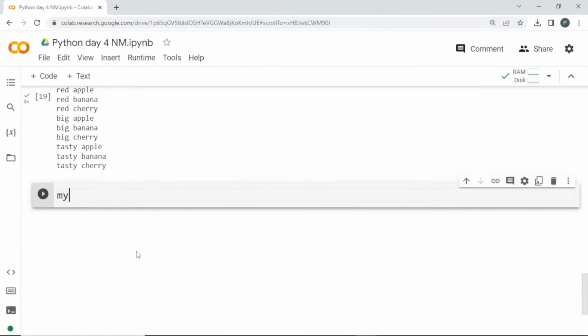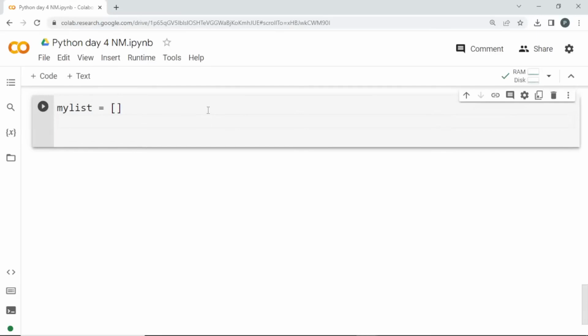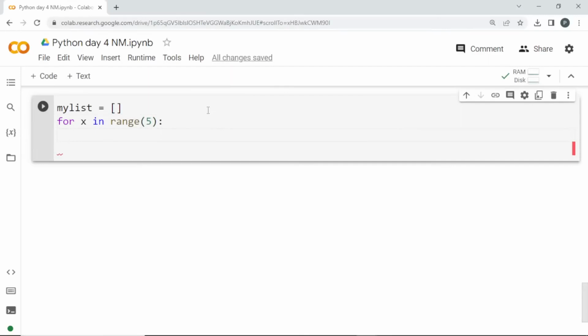So let me create a dummy list now. My list equal to empty list. So let it be empty. So here I will be storing the user inputs. So for example, if I need 5 numbers, I'll get 5 numbers from the user, and 5 numbers will be stored in the list, and whatever numbers he is entering, all the numbers will be added and the output will be given. So let's use this empty list. Since I need 5 numbers, I'm going to use for loop with range. For x in range 5. So it will start from 0, 1, 2, 3, 4.